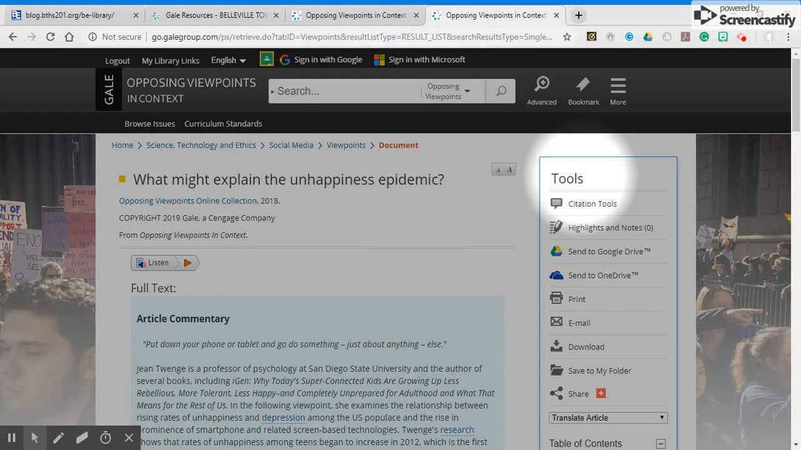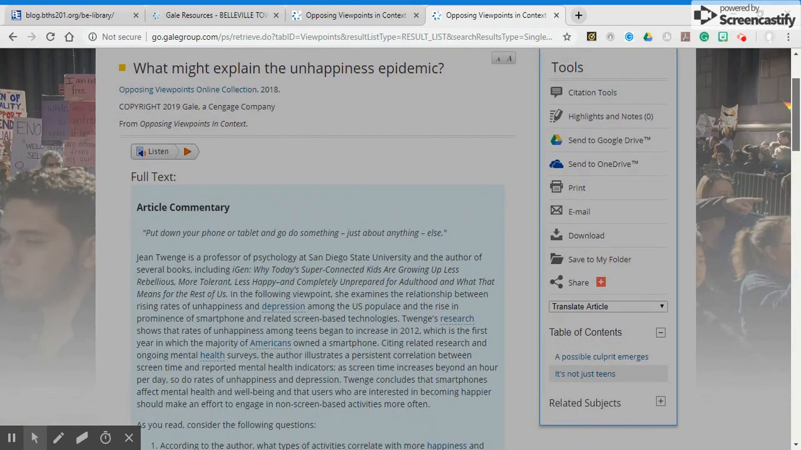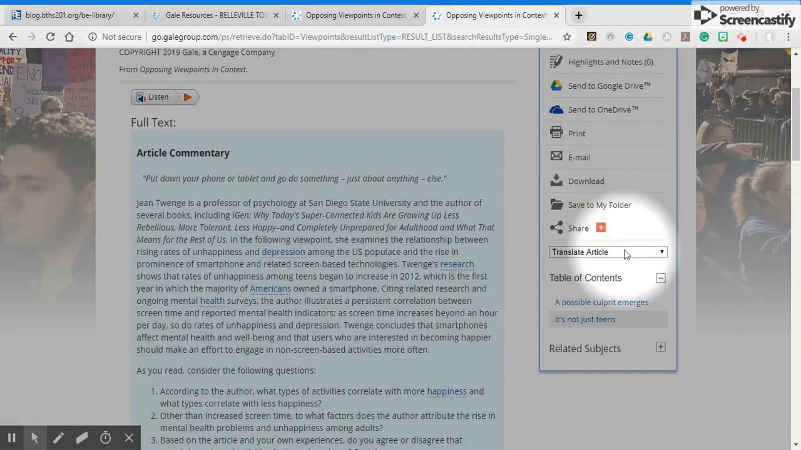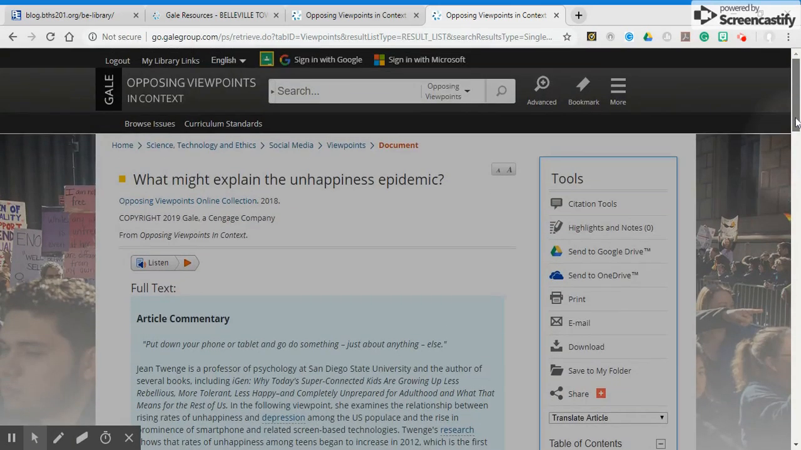For instance, over here on the right-hand side, I have a tools box. Underneath, I have citation tools, I have highlight and notes, I have send to Google Drive, which we used in the last video. I have a send to OneDrive, a print, email, download, save to my file, share, and then I also have a couple other tools too. Underneath, I do have a translate this article, and then I have some table of contents and related subjects. So let's start from the top, shall we?